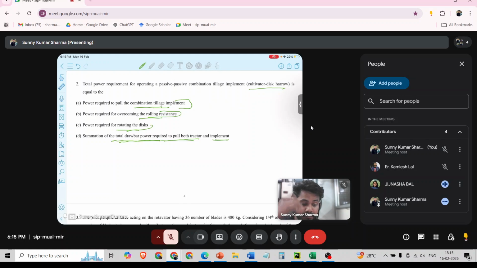Sir, just the combination. No, hey, in option A only implement is there. For total power requirement, we do summation of both drawbar power requirement, means for tractor and implement both. Drawbar power requirement, how we calculate? Drawbar power is draft into velocity. From here we will get it for tractor and for implement. Here they are asking total power requirement for operating the combination tillage implement.